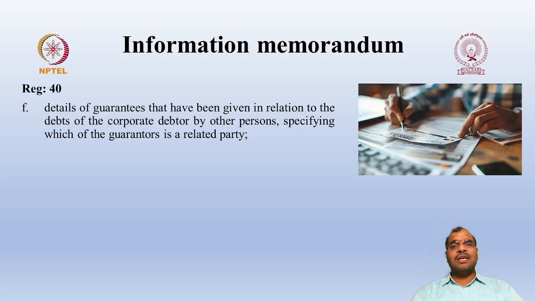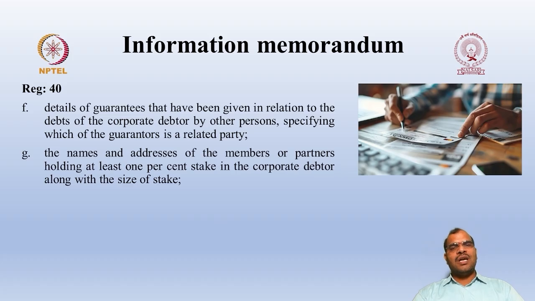Whether any third party gave the guarantee, for that debt you have to give the details. Then the names and addresses of the members or partners holding at least 1% of the stake in the company. When you are preparing the list of shareholders, you are expected to highlight the addresses and names of the members or partners. In case of an LLP, partners will be there.